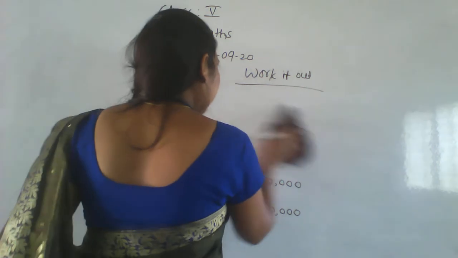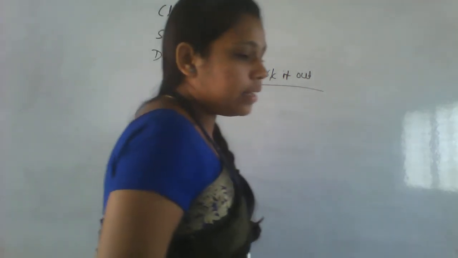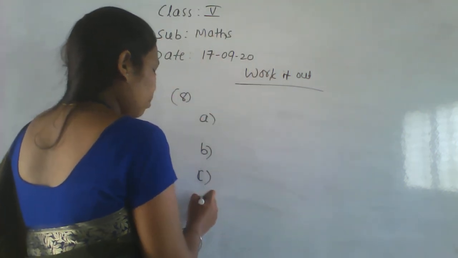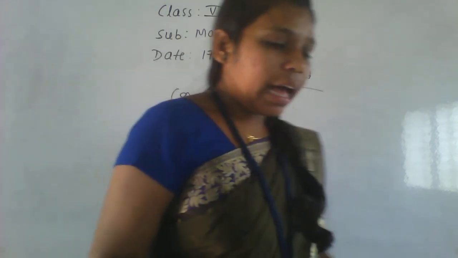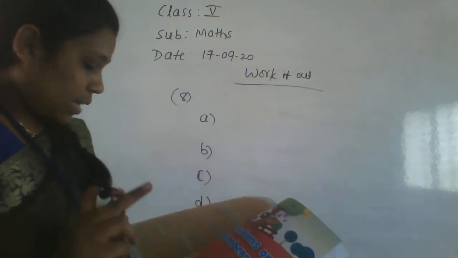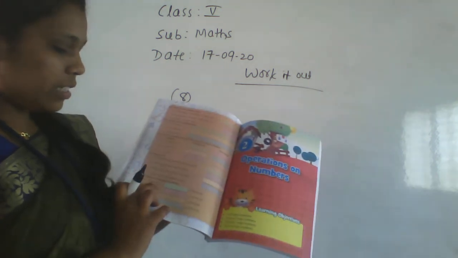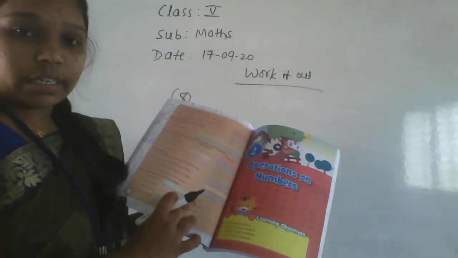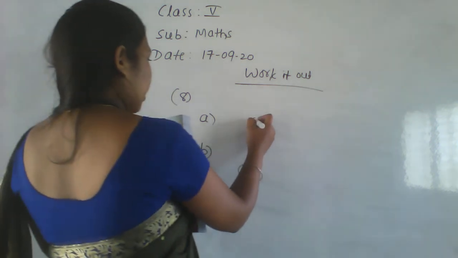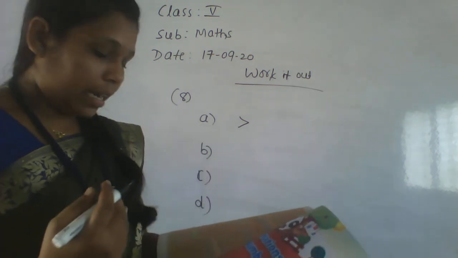Last main, the 8th one. Compare each pair of numbers. We have to compare the numbers. Okay, I'll just write the answer. Compare means you have to put the lesser than and greater than symbol. First one is 7 crore 9 lakh 44,000, and here 34,000 is there. Then 34 is the lesser value. So write this symbol here. The first value is greater than the second number.